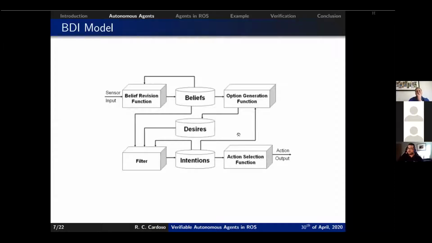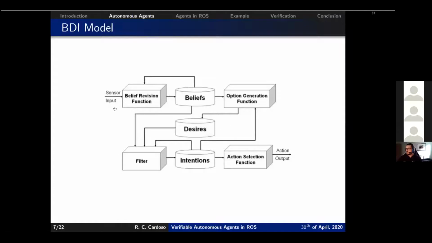A very widely accepted model in the autonomous agents community is the belief, desire, and intention model. In this model, beliefs represent the information about the world that the agent believes in. Desires are the goals of the agent. And intentions are steps on how to achieve these goals, which also represent the commitment of the agent.